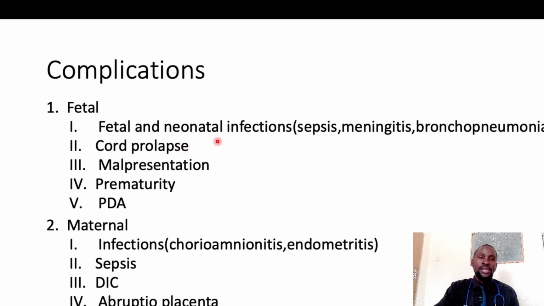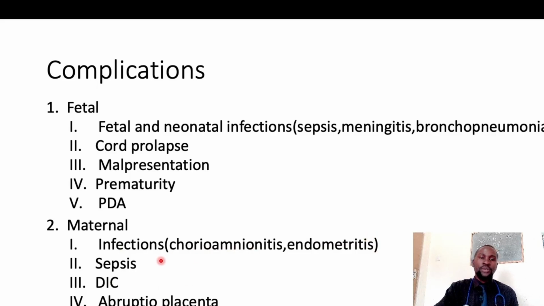You need to go and deliver quickly. Malpresentations as well. The fetus can change position after membranes rupture. Prematurity, because the pregnancy may not be carried up to term, and this baby may be born prematurely. Then you can also have patent ductus arteriosus, PDA, which may also occur because of premature delivery. Okay, so the ductus arteriosus, which was supposed to close, may not have closed by the time the baby is delivered.